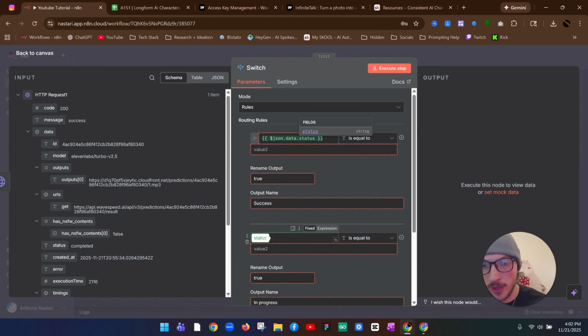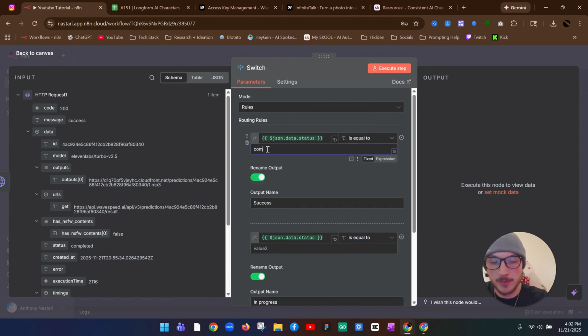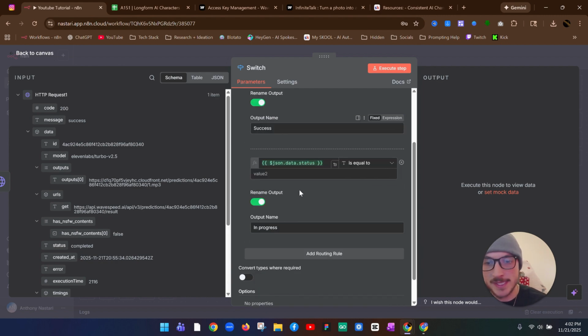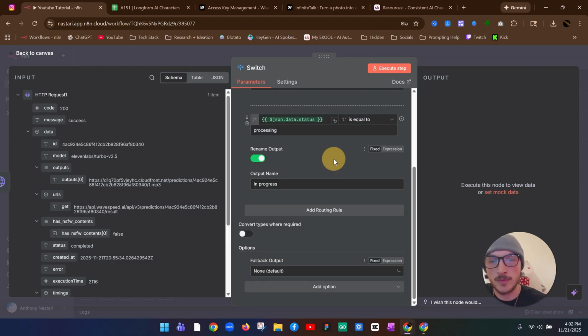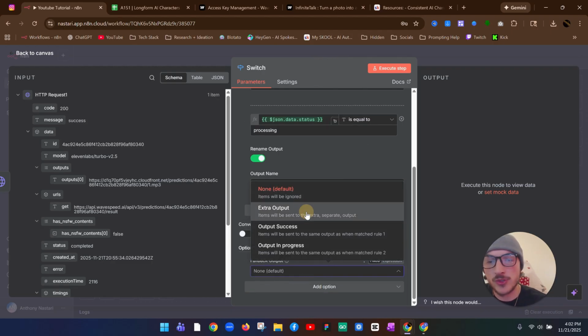Drag that into value 1 on both. And if it's completed, then it will be a success. If it's processing, it will be in progress. And then if we also come down here to add option, fallback output, and we're just going to put extra output.